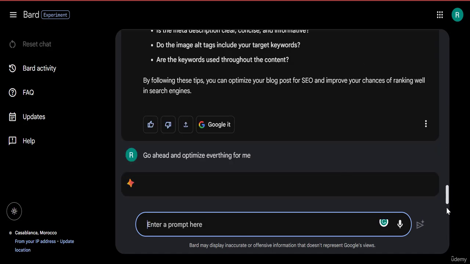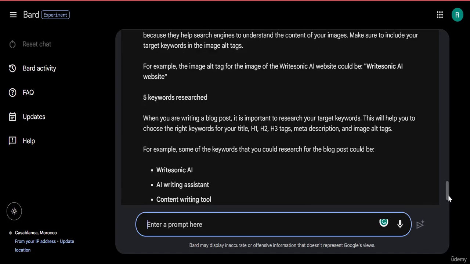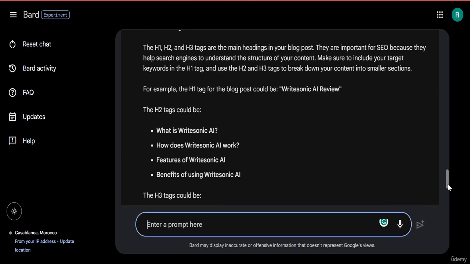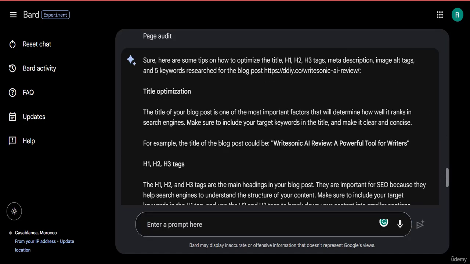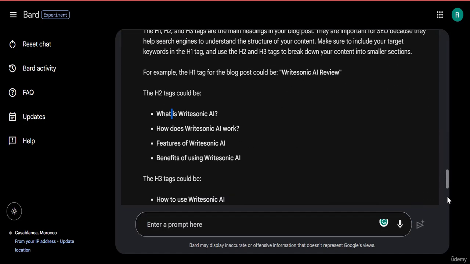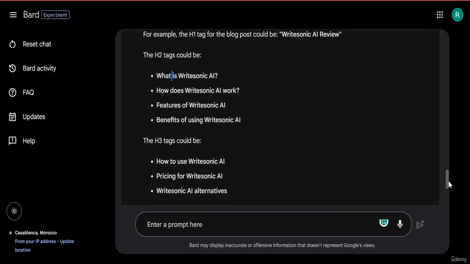Now, I can see over here that I skipped some important information. For example, it is giving me some really, really cool stuff. It's telling me, for example, the H2 tags should be this. It's telling me also that some of the other tags should also be something else. Like, for example, the H3 tag, this is what it should be if you want it to be optimized.